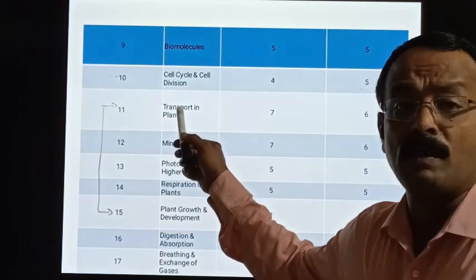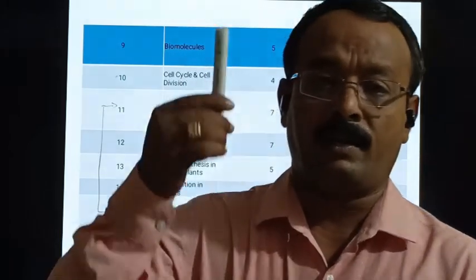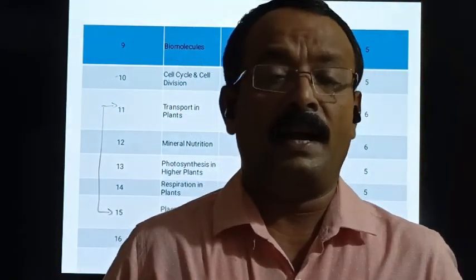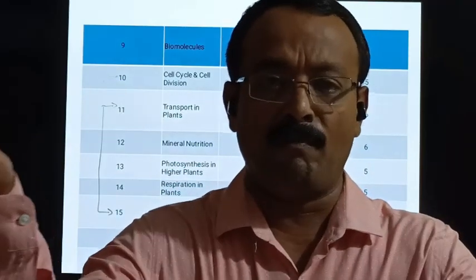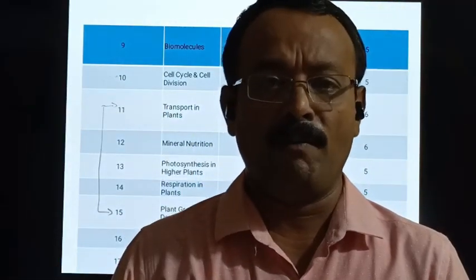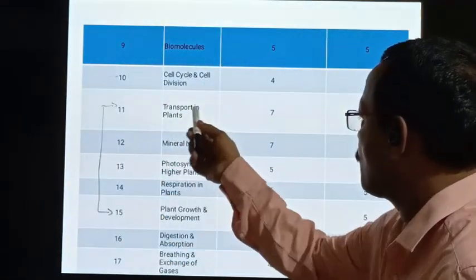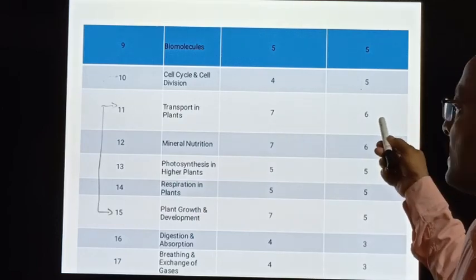The first chapter is transport in plants. How water gets uptaken to the various aerial parts of the plant body along with minerals, and how the photosynthates are transported from leaves to various parts of the plant body, which are the forces involved. So all these aspects we study in transport in plants. Allotted hours is 7 and the marks is 6.